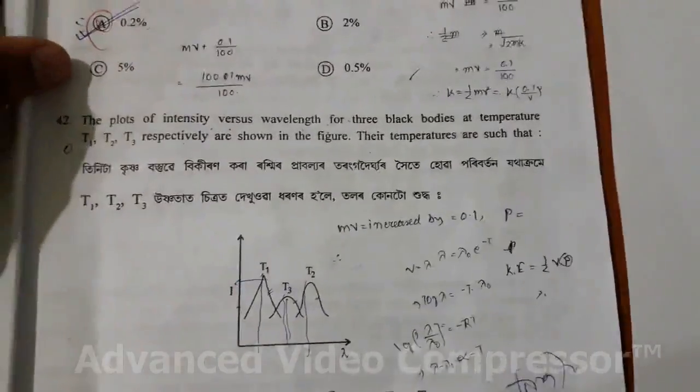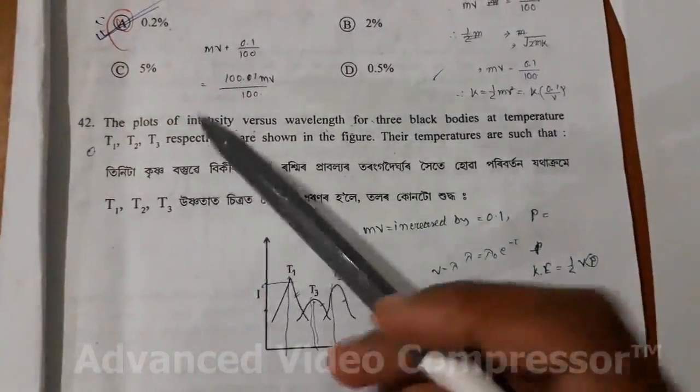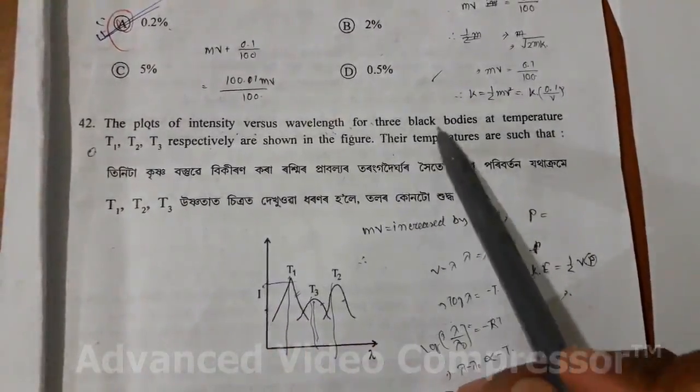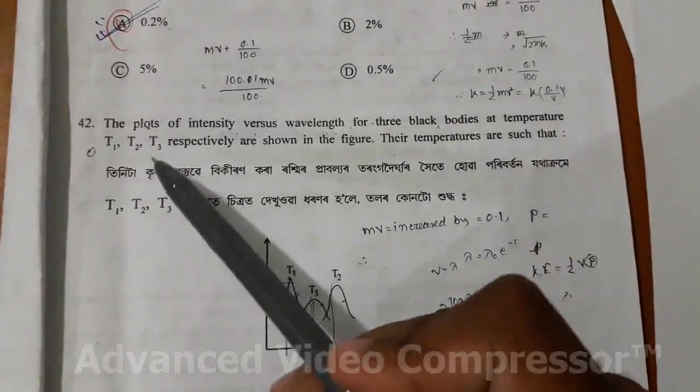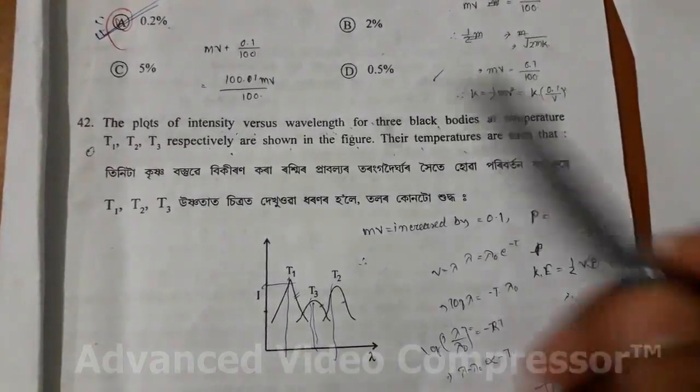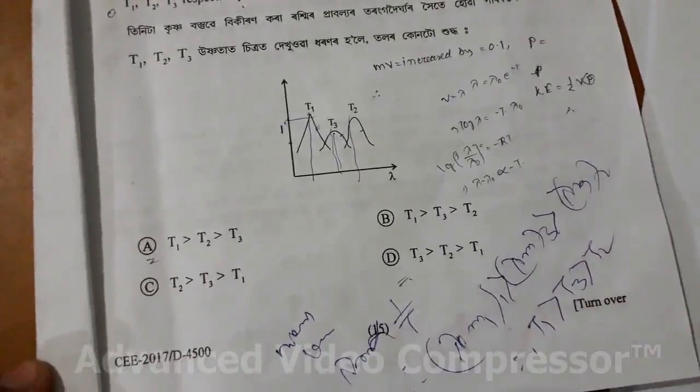So next question. The plots of intensity versus wavelength for 3 black bodies at temperature T1, T2, T3 respectively are shown in the figure, and their temperatures are such that, these are the options.